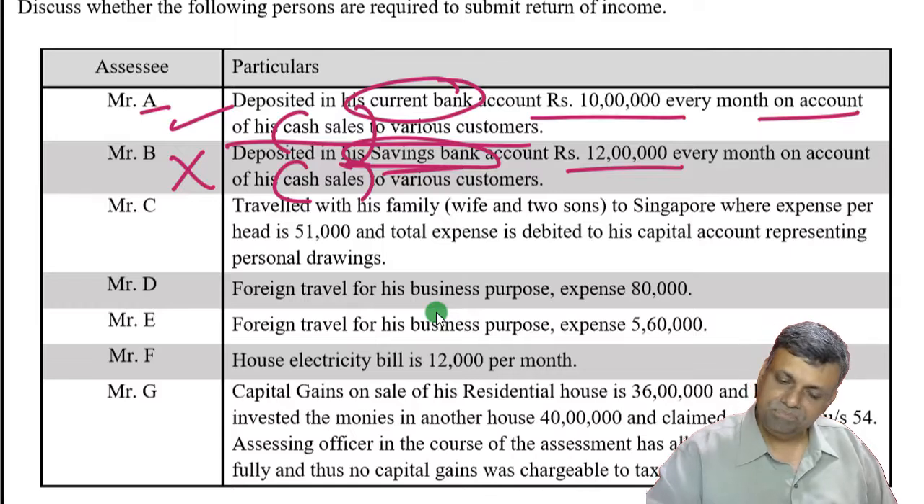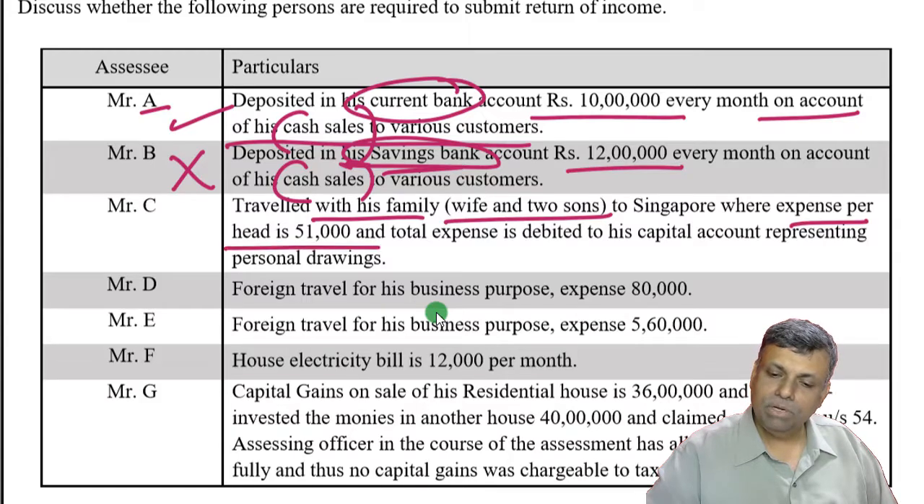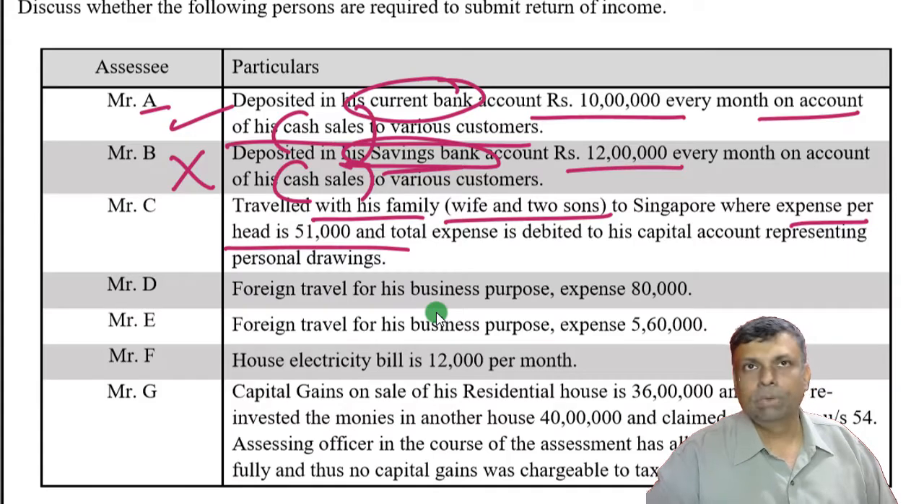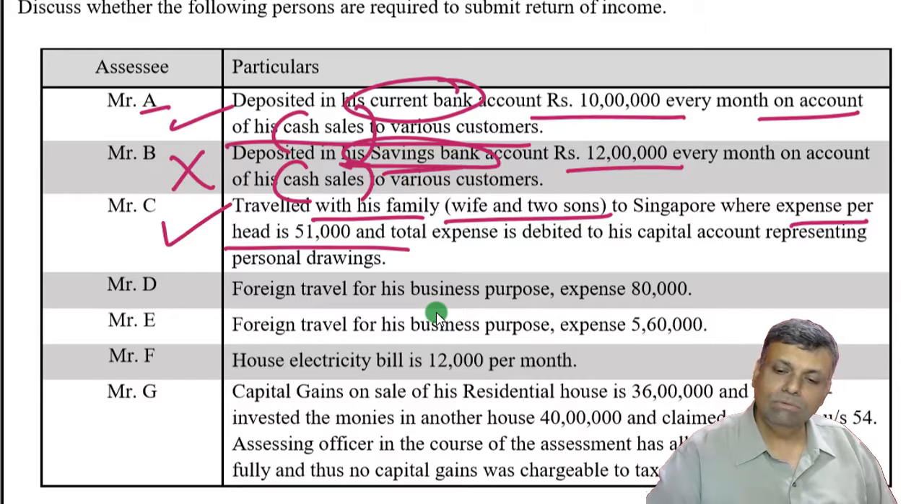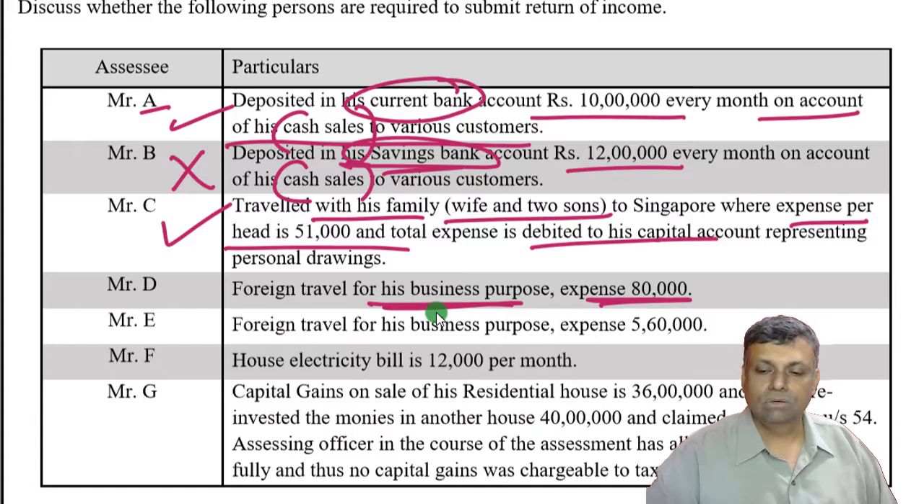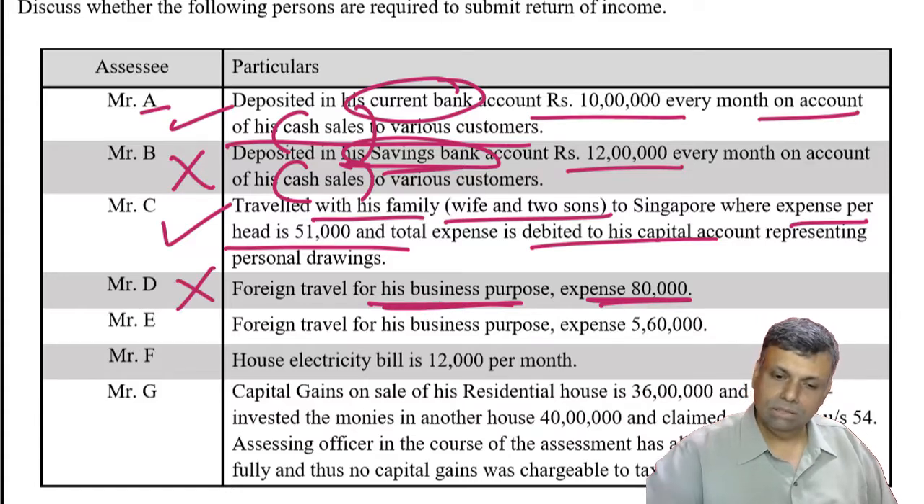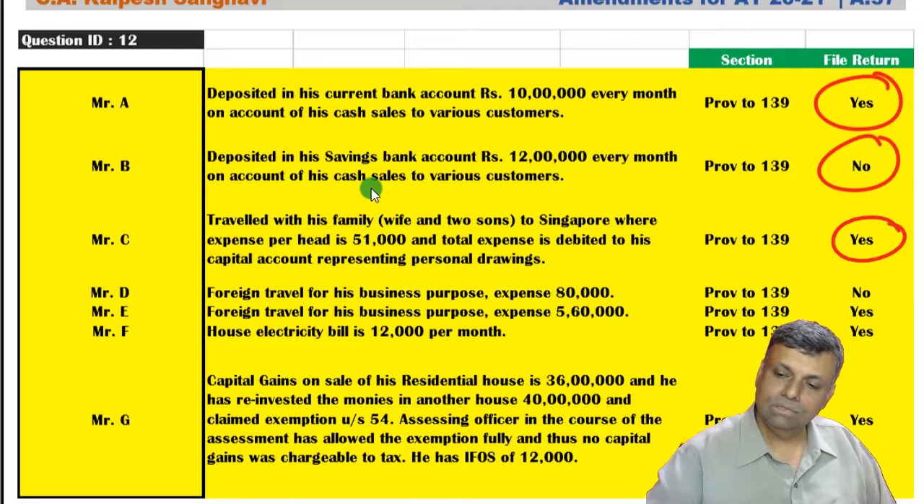Okay, now Mr. C has traveled with his family and his 2 sons, and expense per head is 51,000. So 4 people, he himself, his wife and 2 sons, so 4 into 51,000. Roughly you are crossing the limit of 2 lakhs. So you will have to file the return of income. However, you have debited this to the capital account, that means showing that as personal drawings, that hardly matters. Now Mr. D, foreign travel for his business purpose, expense is only 80,000. Okay, so not crossing the limit, so you need not file the return. Okay, see, Mr. C has to file, Mr. D is not supposed to file.